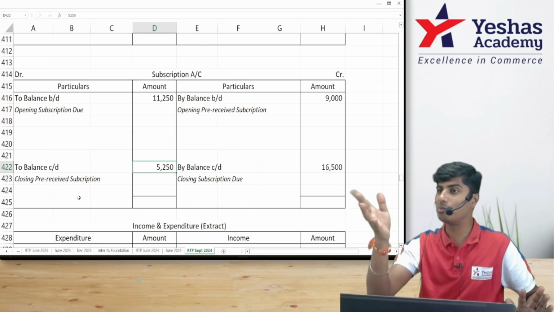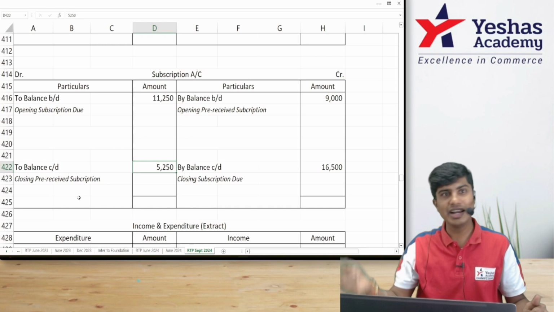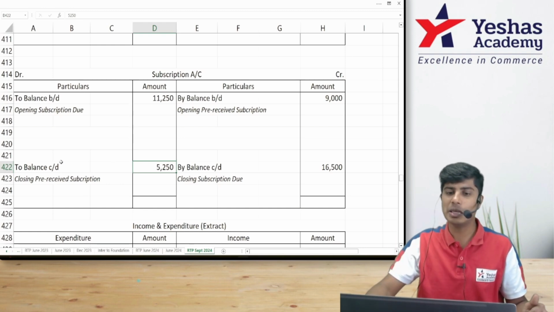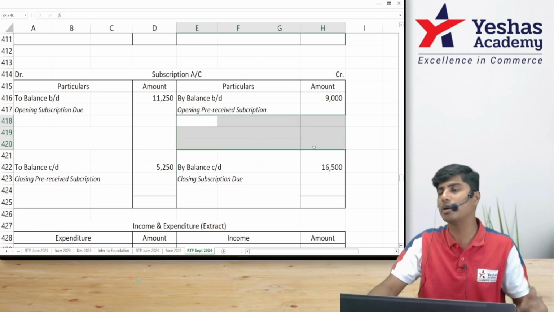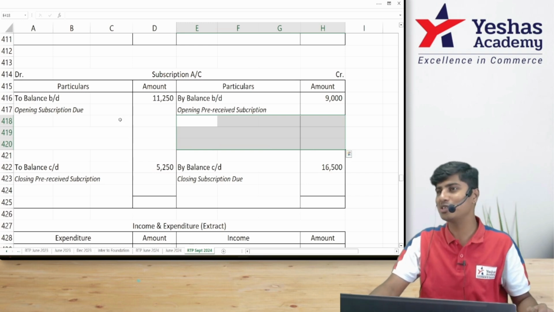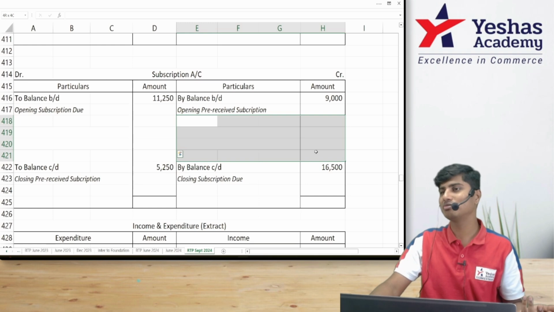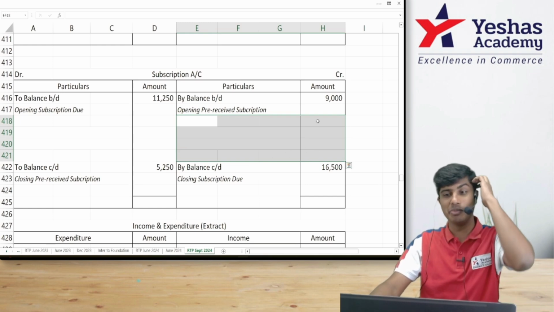I don't have to remember which one to add and which one to deduct. If the subscription received is given, the entry is cash to subscription. In the subscription account, I'll write by receipts and payment, or by cash. Here I'll write by receipts and payment. Income will automatically become the balancing figure. If they give income, I'll write it here, and the amount received will become the balancing figure.